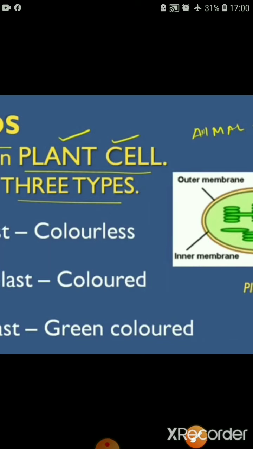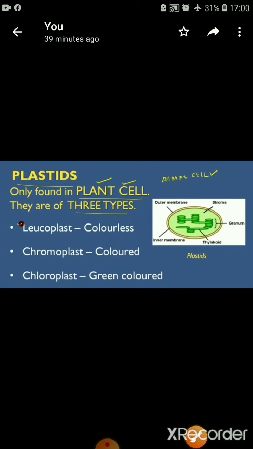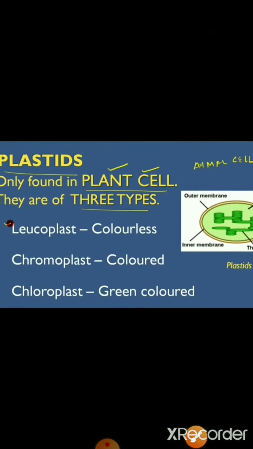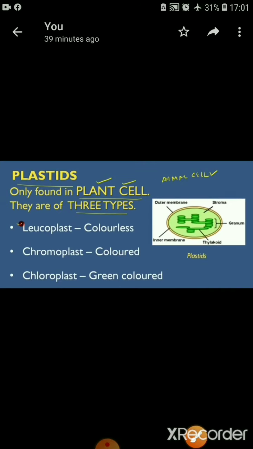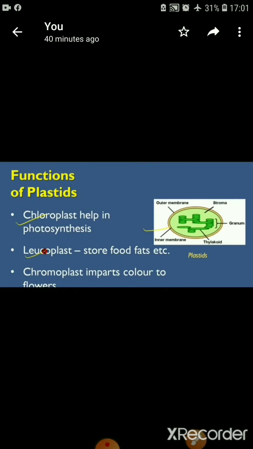So we can say chloroplast is helpful for green colored plants. Chloroplast contains chlorophyll. If leaves have chlorophyll, that means they have chloroplast, and chlorophyll is helpful for photosynthesis.